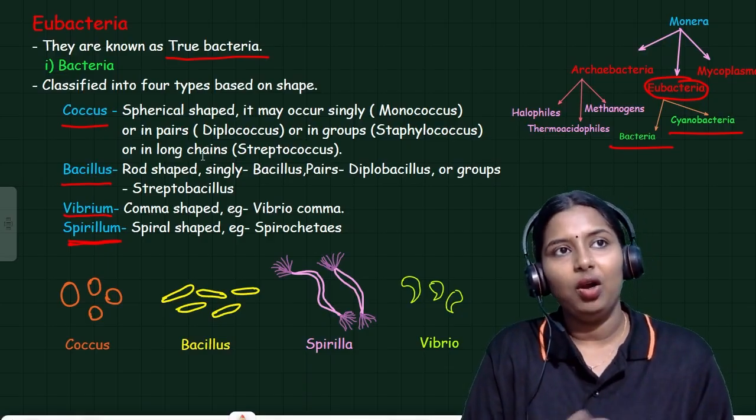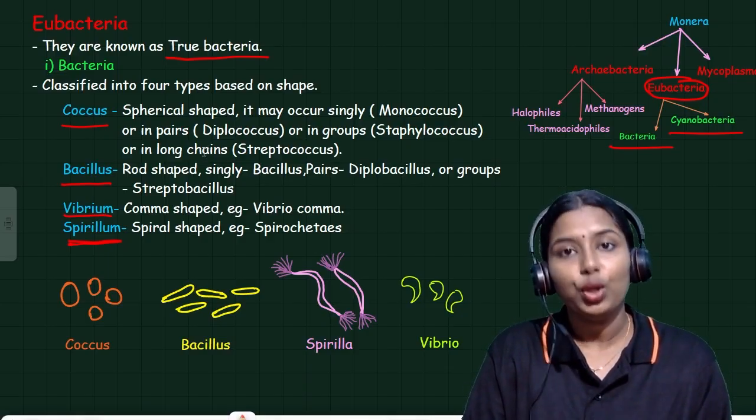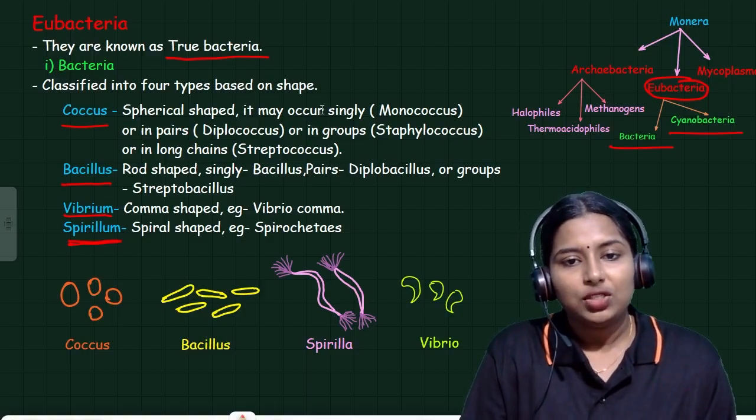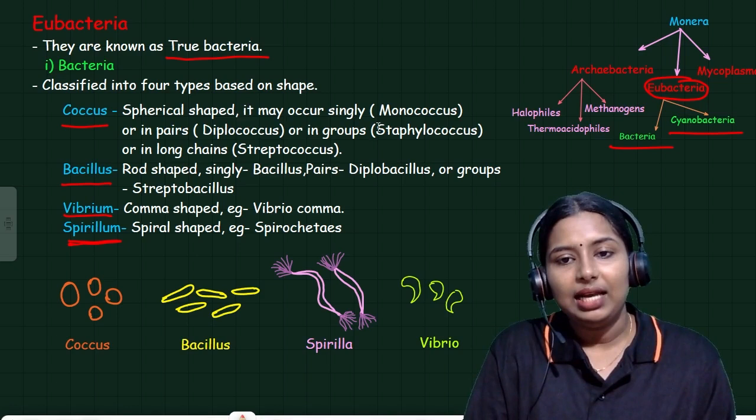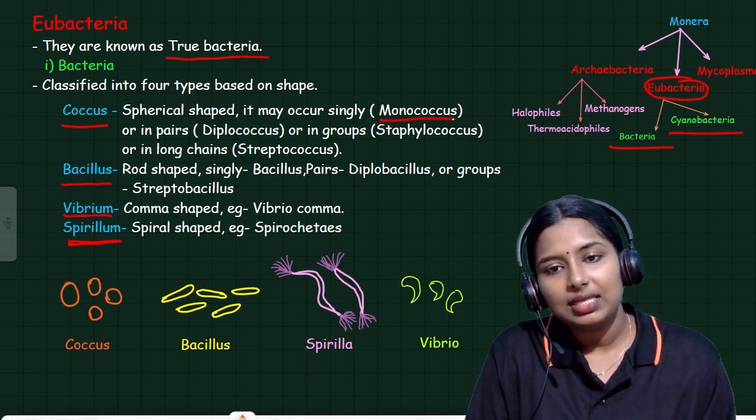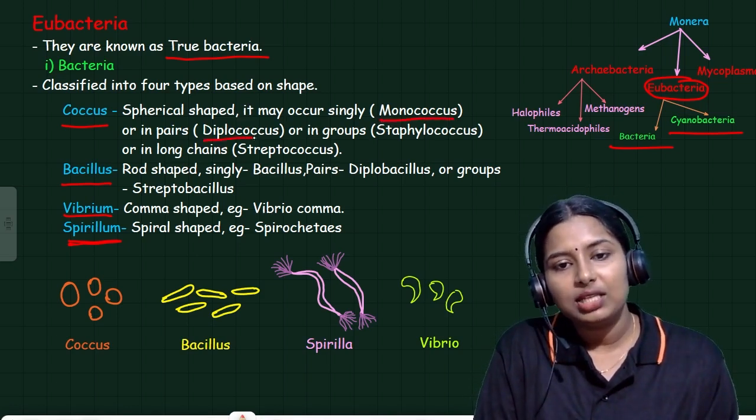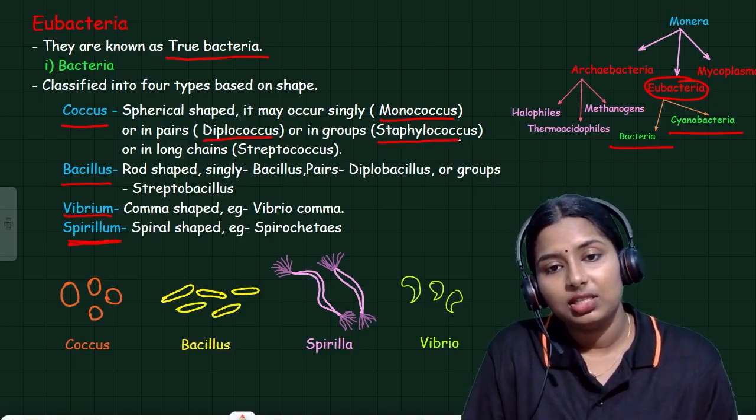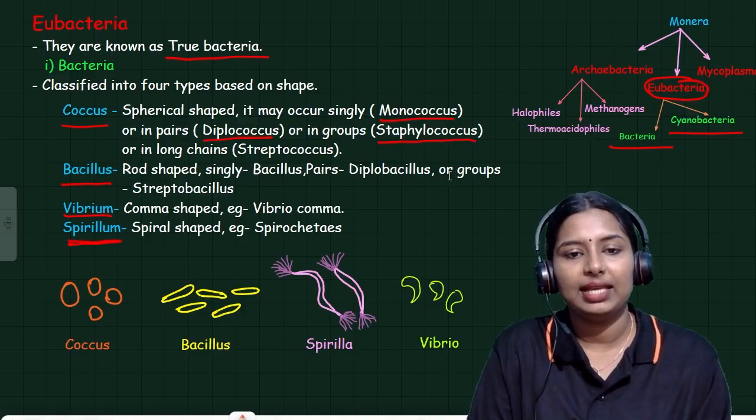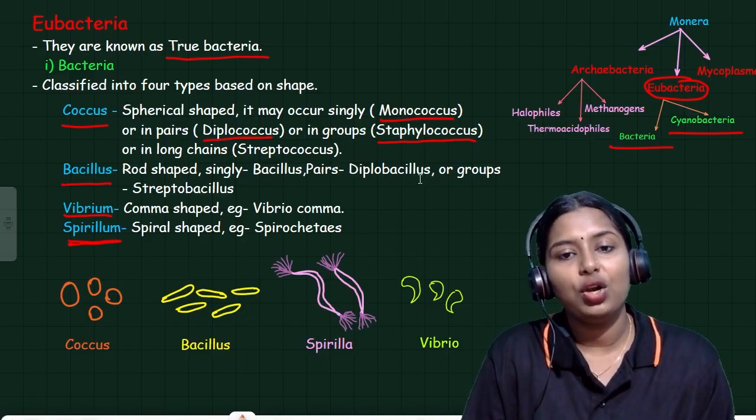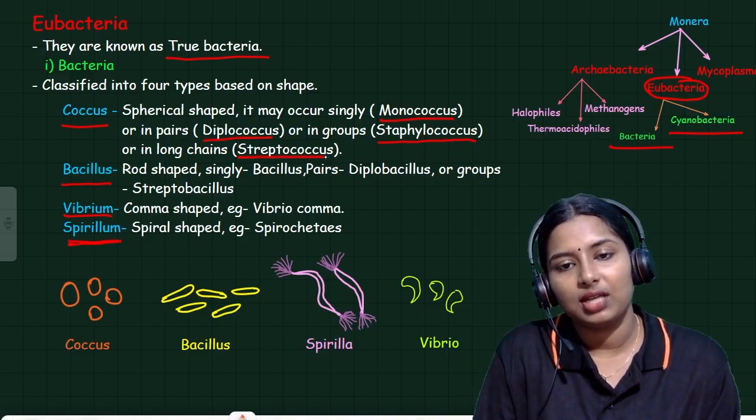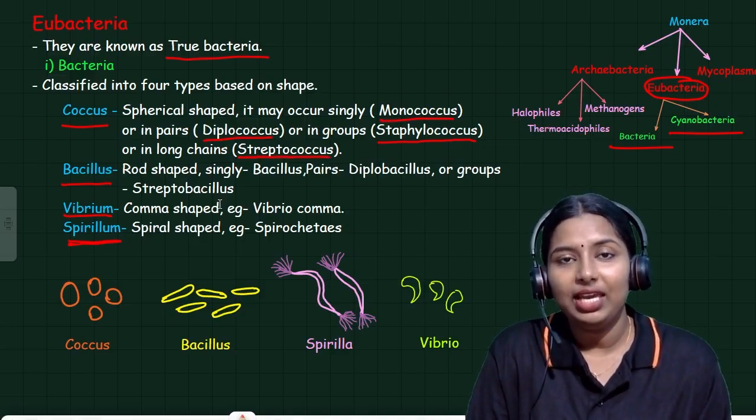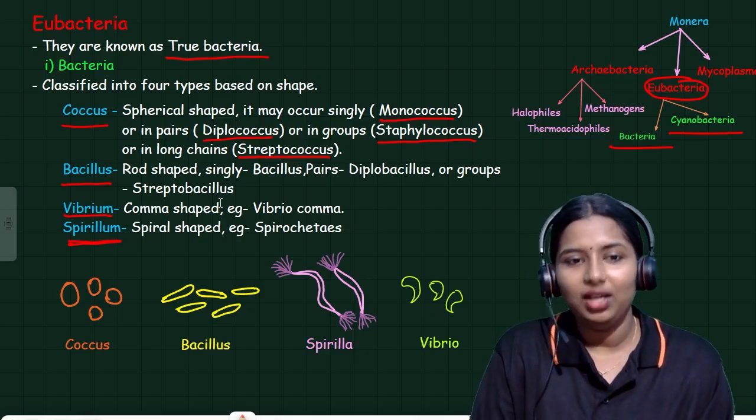They may occur in groups, or can be seen as a single one. Singly, one example is monococcus. In pairs, it is called diplococcus, and in groups, staphylococcus. Or we can see it as a long chain, that is called streptococcus. So bacteria which have a spherical shape are called coccus.